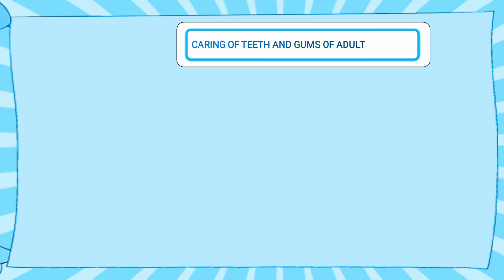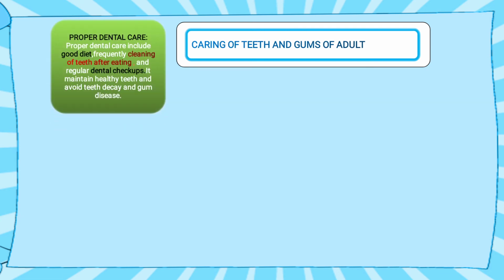In the next part we will see the care of teeth and gums of adults. How adults will keep their gums and teeth healthy. Proper dental care includes a good diet, frequent cleaning of teeth after eating, and regular dental checkups. It maintains healthy teeth and avoids tooth decay and gum disease.